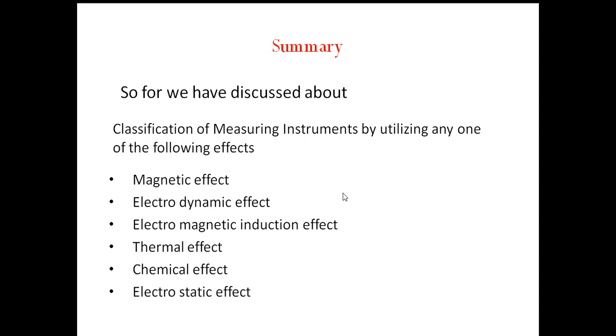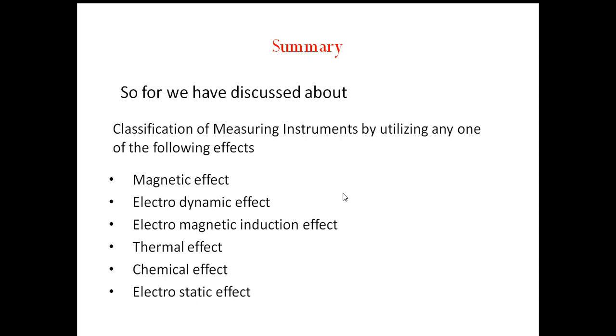Integrating type instruments add the measured value to the existing value. These instruments give the total electricity consumed over a period of time. Examples are energy meter or kilowatt hour meter, kVARH meter, or ampere hour meter.